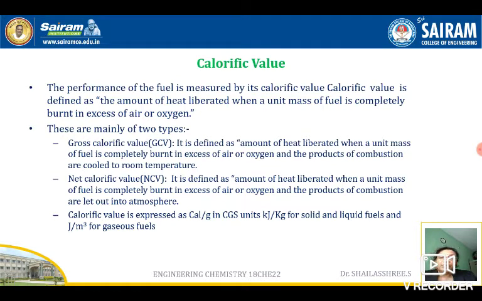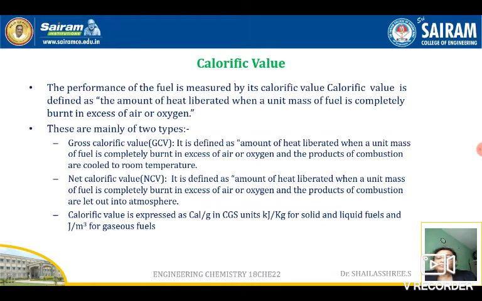Assume that in an open tawa we are heating something. When I say open tawa, open vessel, whatever steam is produced is directly expelled into the atmosphere. So here the latent heat of steam will not be added. Understood? It is very easy. We are heating something in an open vessel, and whatever steam forms is expelled to the atmosphere. So it can be defined as the amount of heat liberated when a unit mass of the fuel is burned in excess of air or oxygen and the products of combustion are let off to the atmosphere. Here the latent heat of steam is not added, so the NCV will always be lesser compared to the gross calorific value.